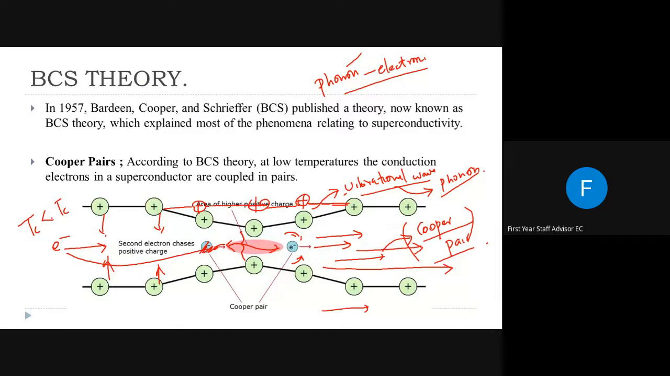But below Tc, all the vibrations will freeze down, so there will be only movement of charges and the positive charge cloud formation and Cooper pair formation. This is how superconductivity happens in a material, and this is how BCS theory explains how superconductivity is taking place in a material.